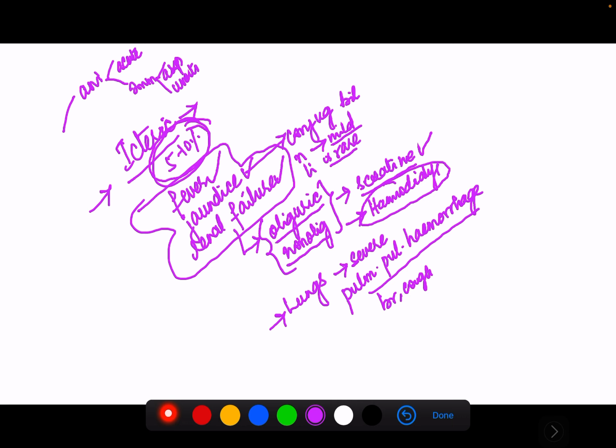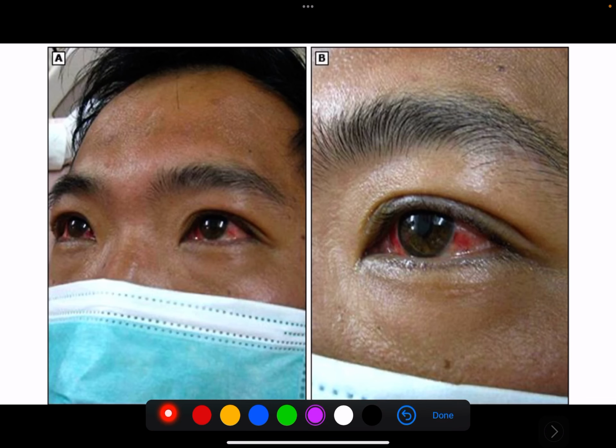And if we do an X-ray, what can we typically see? We can see bilateral consolidation, or there could be a bilateral ground glass appearance. In pulmonary hemorrhage, how will the presentation be on imaging or on a chest X-ray? There will be bilateral consolidation, or there will be ground glass opacities.